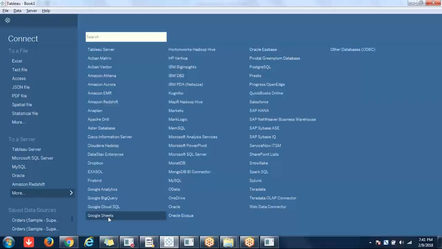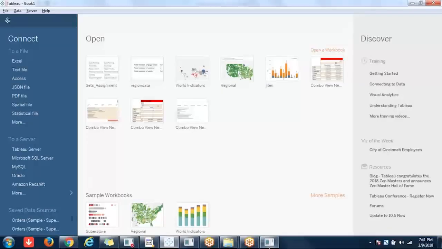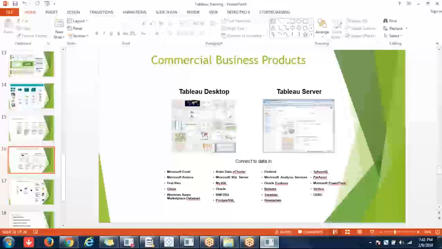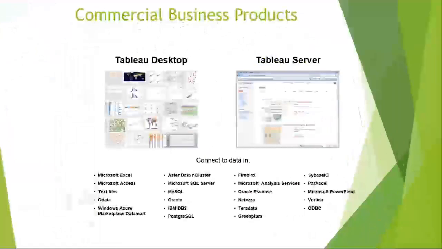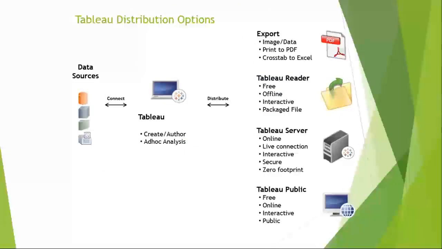Special here, you see, it can connect to Dropbox, it can connect to Google Sheets, it can connect to OneDrive, right? It can connect to QuickBooks Online, right? So like this, it can connect to a variety of data sources. It can connect to spatial files. It can connect to statistical files also, right? So that's the specialty about Tableau, right? So it can connect to any data source in this world, including social networking websites.